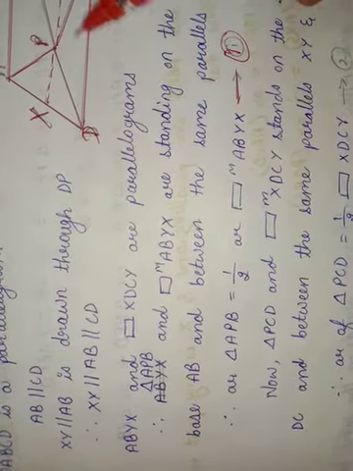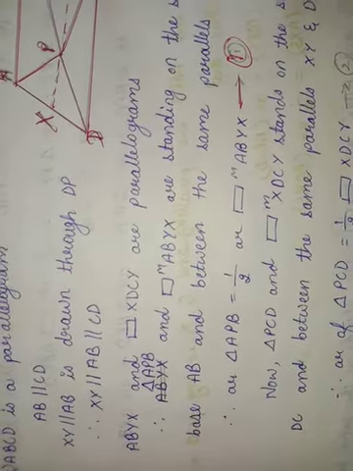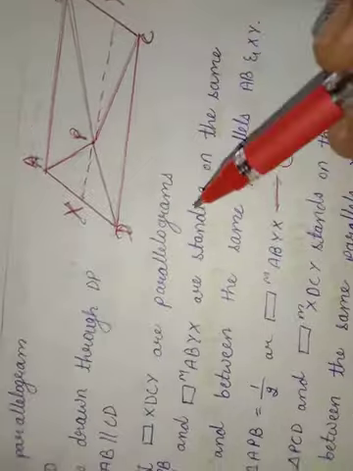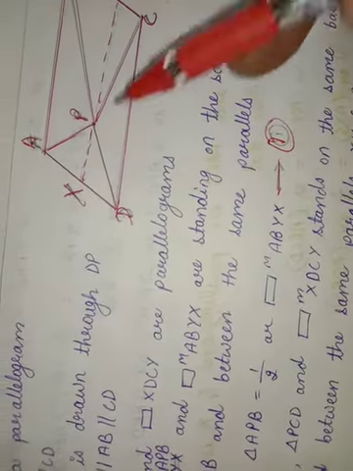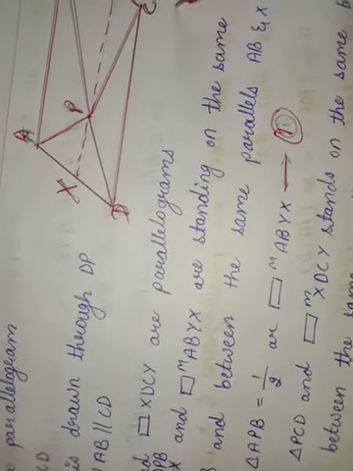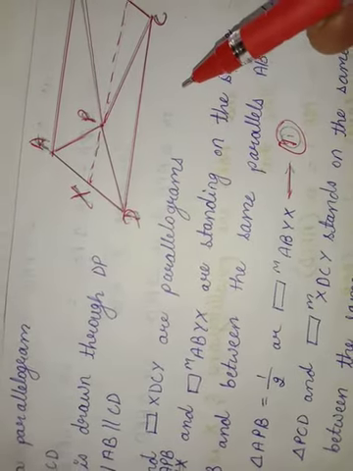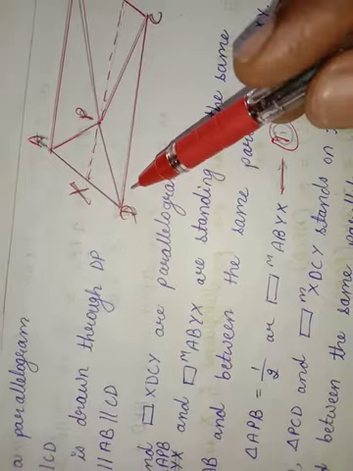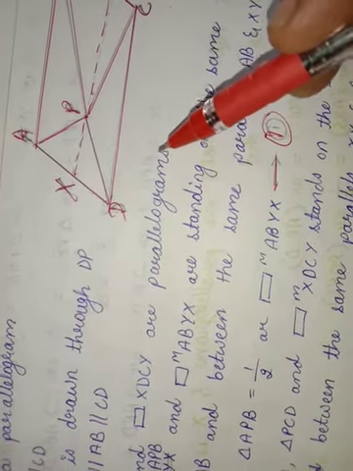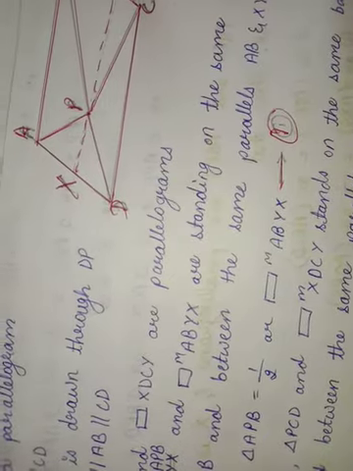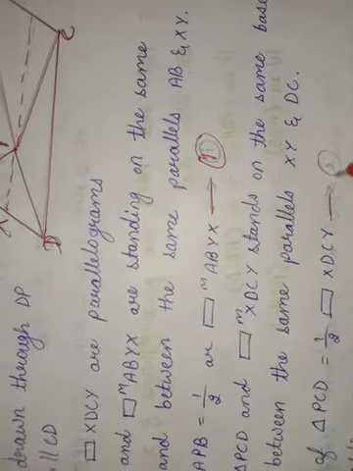PCD and parallelogram XDCY stand on the same base CD and between the same parallels XY and DC. Therefore, area of triangle PCD is equal to 1 by 2 times area of parallelogram XDCY. This is 2.